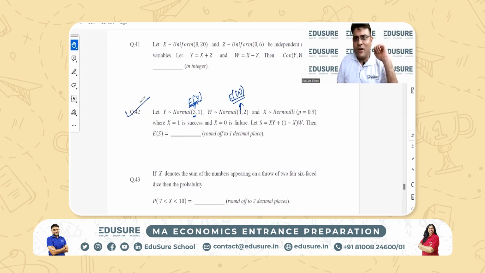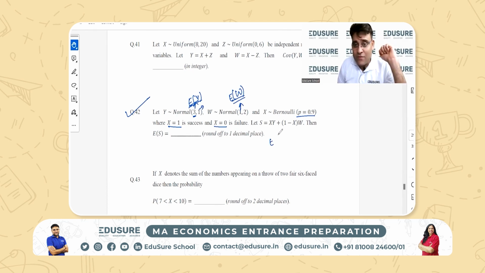IIT JAM 2023 question number 42. Y follows normal 3, 1, where 3 is the expectation and 1 is the variance. W follows normal 1, 2. This is the expectation, this is the variance. X follows a Bernoulli distribution where x is equal to 1 with a probability of 0.9 and 0 with a probability of 0.1. Let S is equal to this. What is the expectation of S?